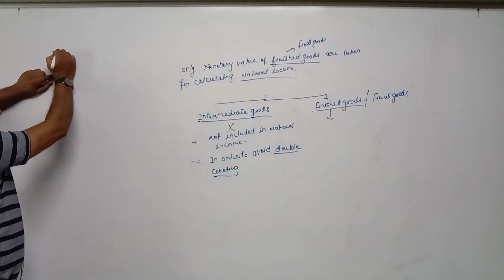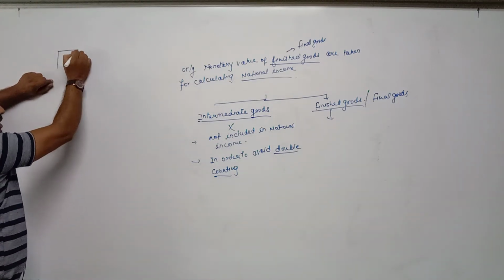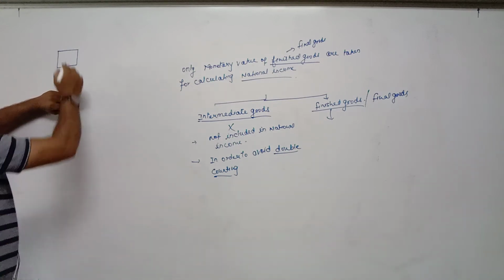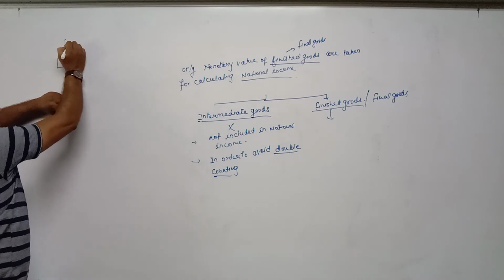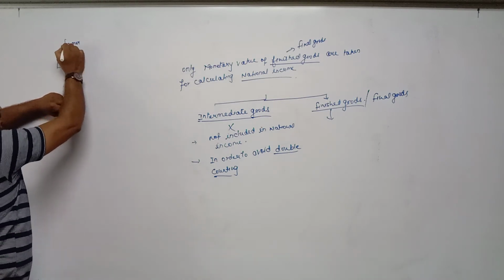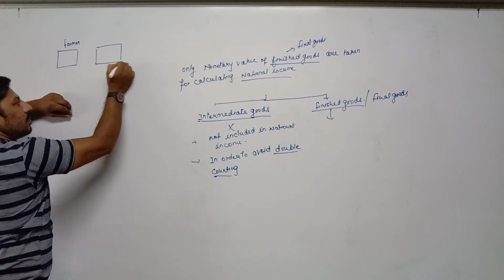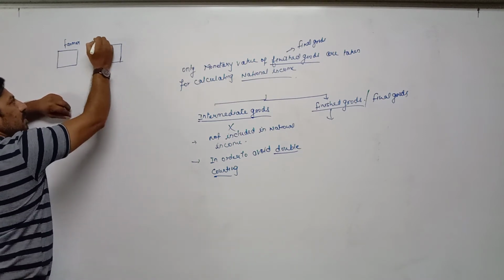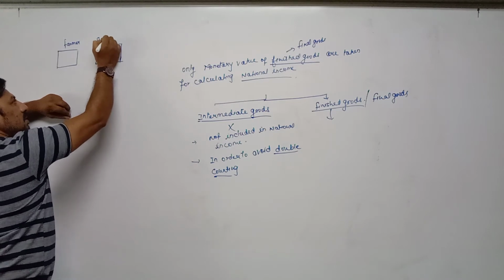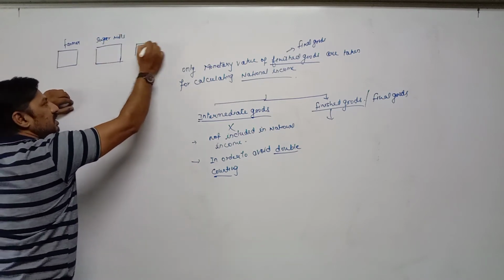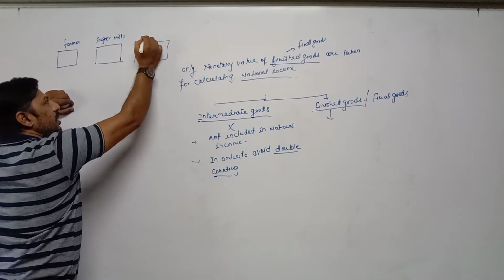Suppose there are three firms, three individuals are there, which are also known as working population. One is farmer, second we are taking sugar mills, and third one is the industry which are producing biscuits.